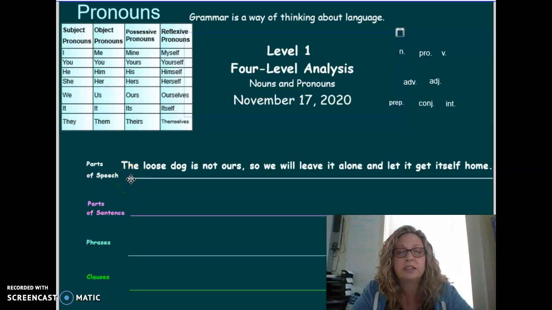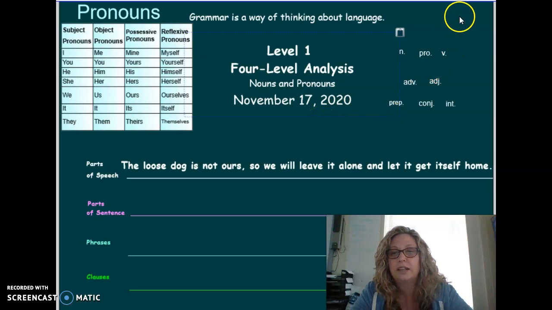The word the, noun, pronoun, or something else. Loose, noun, pronoun, or something else. Dog, noun, pronoun, or something else. Maybe I can give you these answers after we get past them. The loose dog. All right.